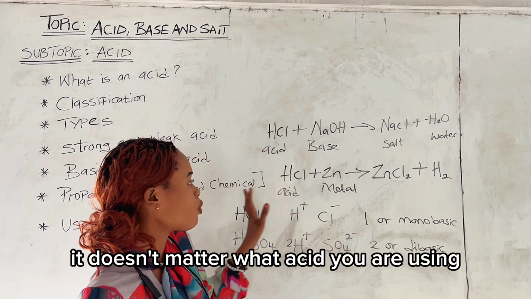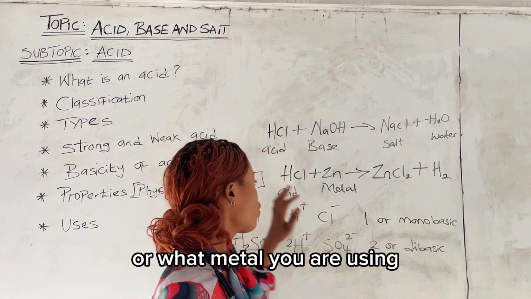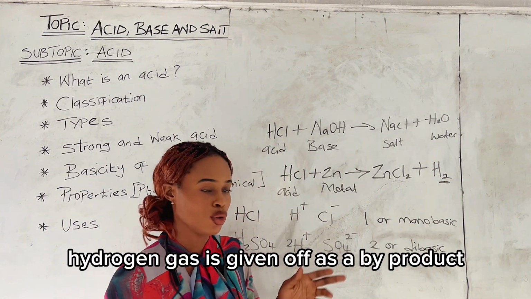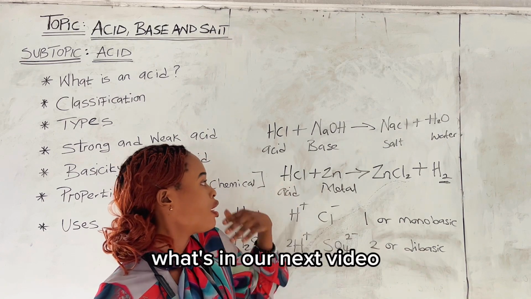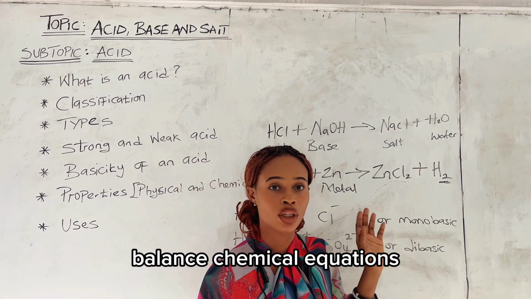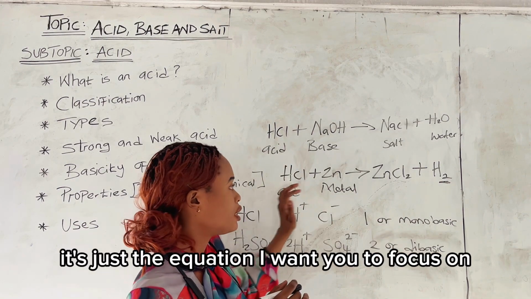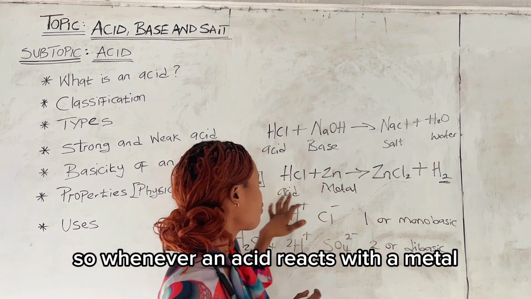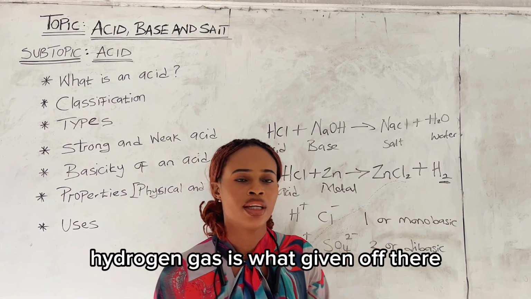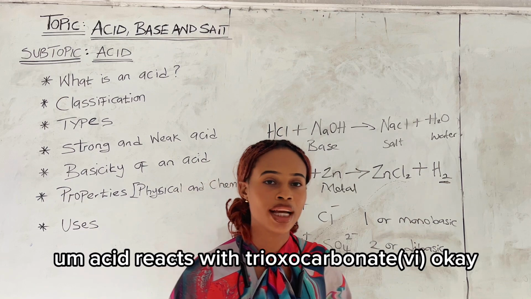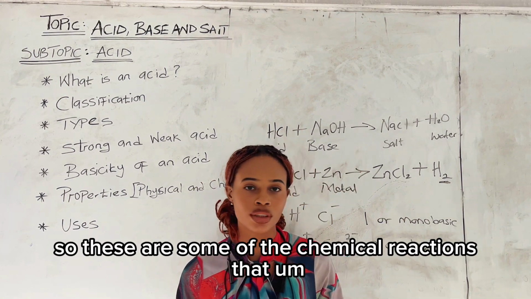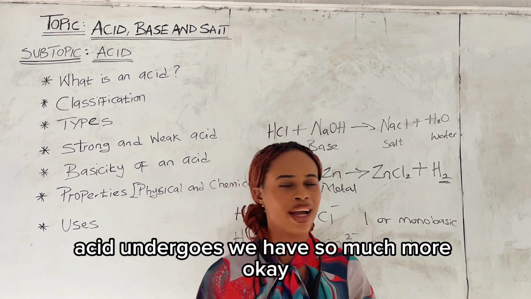So it doesn't matter what acid you are using or what metal you are using. Whenever an acid reacts with a metal, hydrogen gas is given off as a byproduct. Now I didn't balance this equation, but in a video we're going to be doing, I'm going to be teaching how to specifically balance chemical equations. But for the purpose of this class, it's just the equation I want you to focus on. So whenever an acid reacts with a metal, any acid, hydrogen gas is what's given off. Then another chemical property is that acid reacts with trioxocarbonate(IV). So these are some of the chemical reactions that acid undergoes. We have so much more.